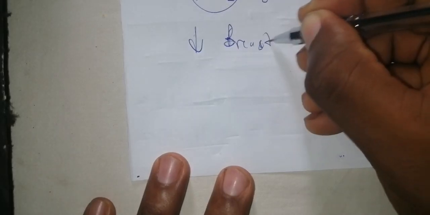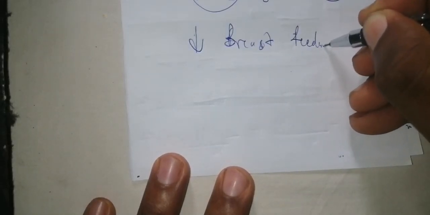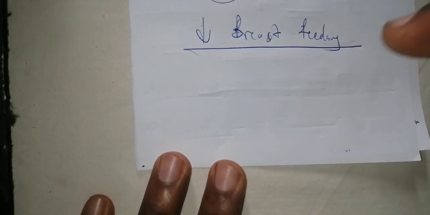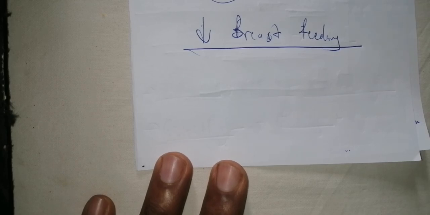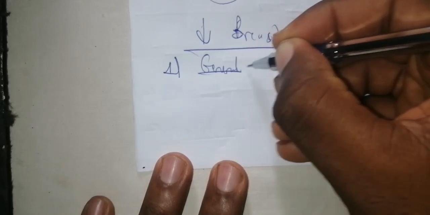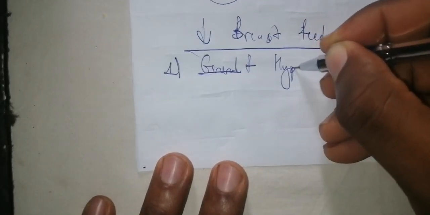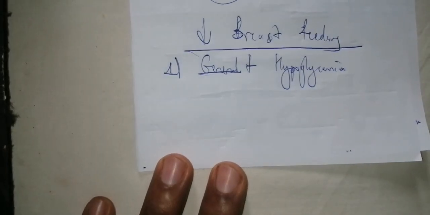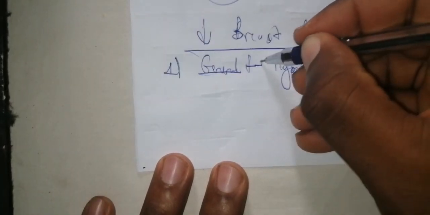Now, the next pathophysiology is related to reduced breastfeeding. We did not speak about that initially. For the pathophysiology of birth asphyxia, prematurity, and low birth weight related to reduced breastfeeding, the first element is that the child is going to have hypoglycemia. Is it clear?